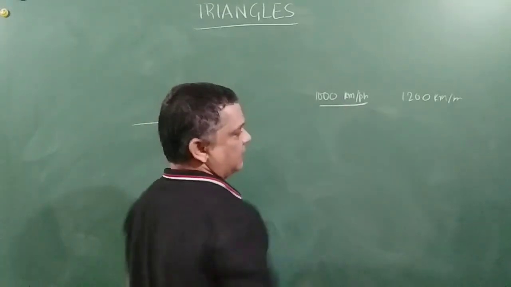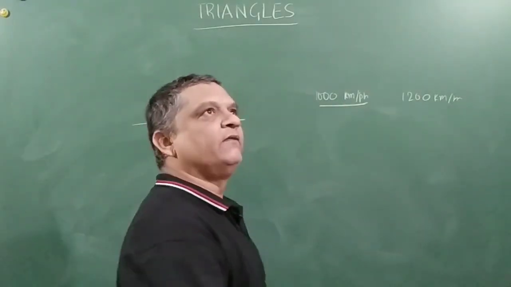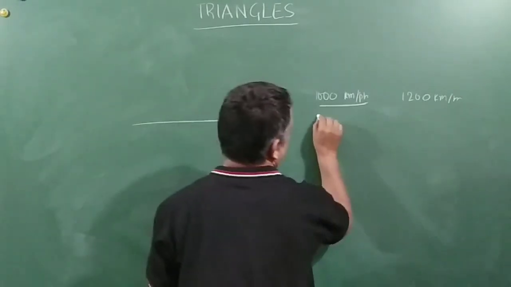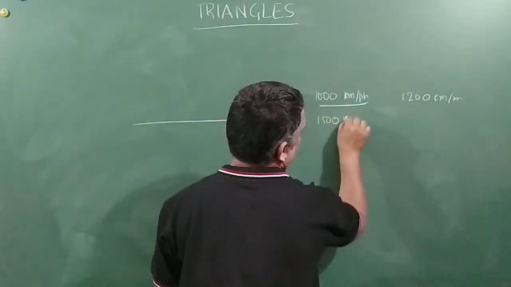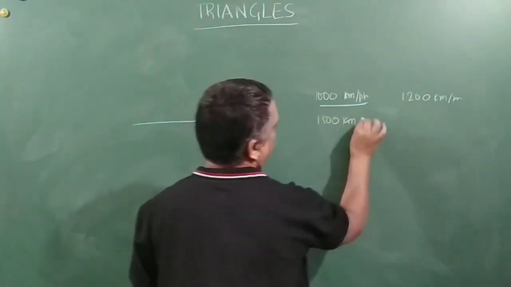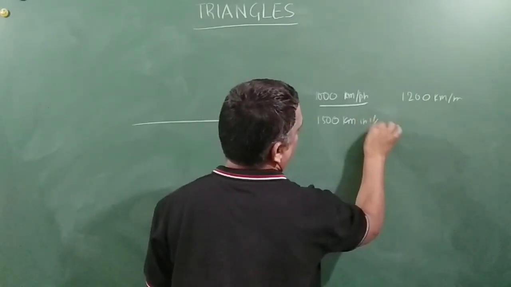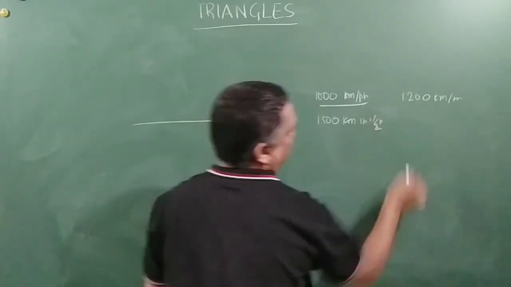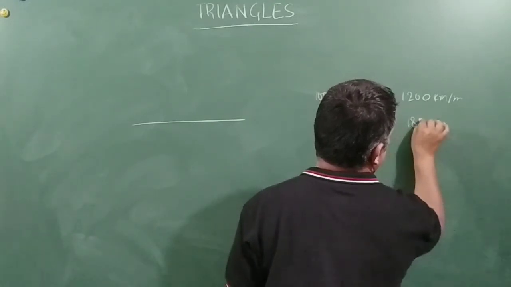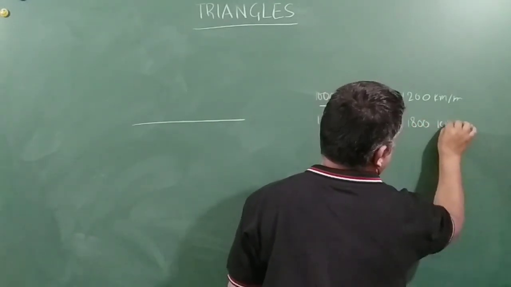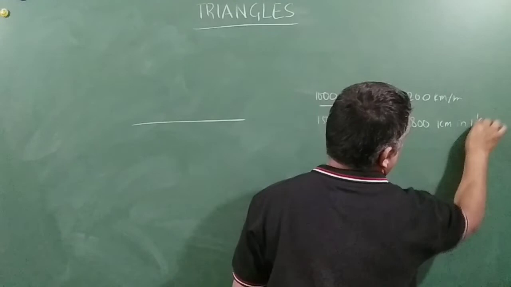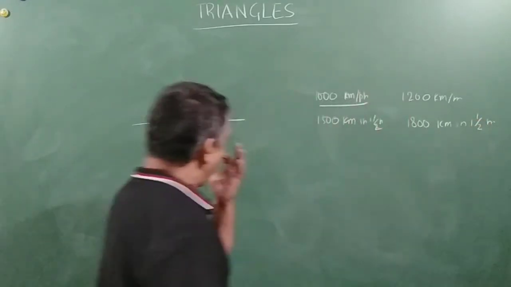See, so this aeroplane in 1.5 hours will go 1500 kilometers, right? And this will go 1800 kilometers in 1.5 hour, right, friends?